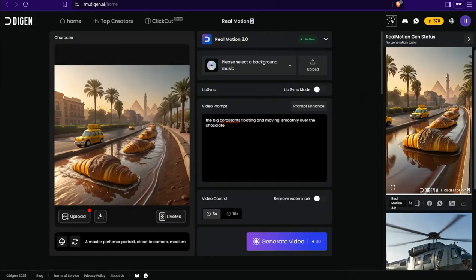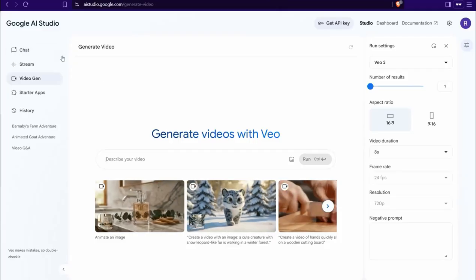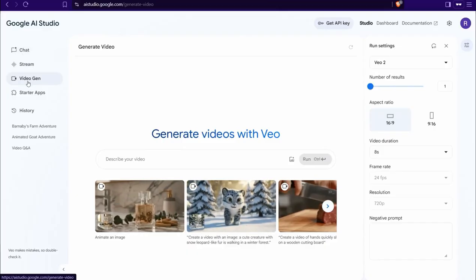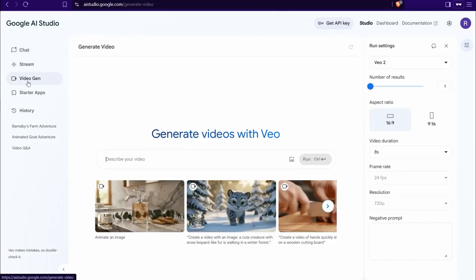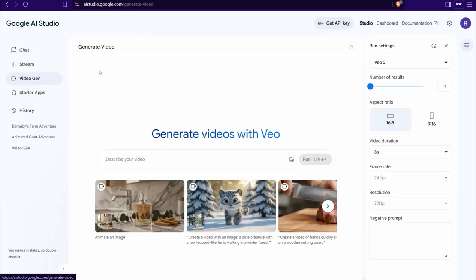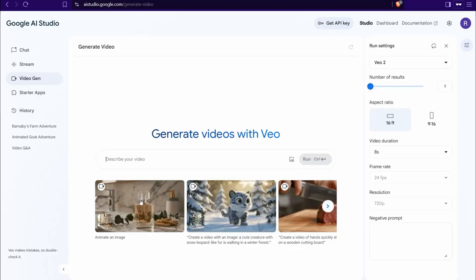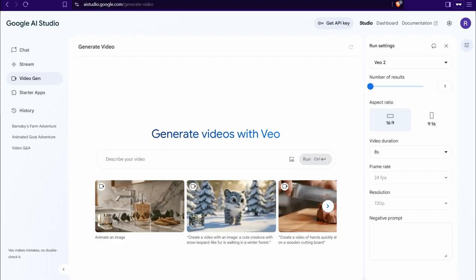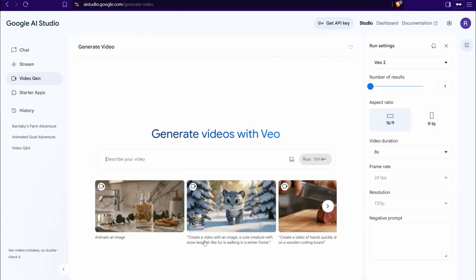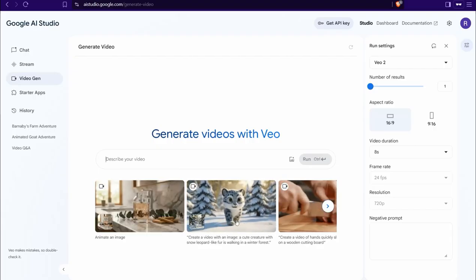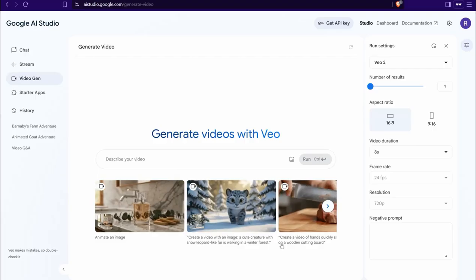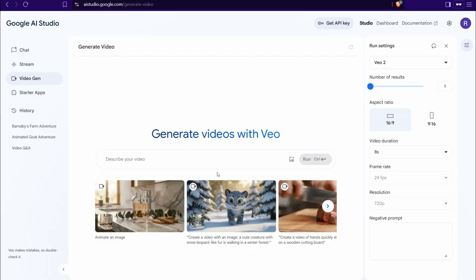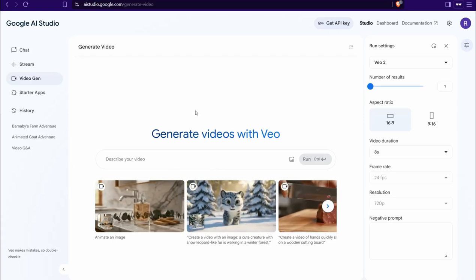And for sure you can try this amazing website that is Google AI Studio, and head over to Video Gen. And you can find a plethora of different possibilities to make your own AI videos. Either you can animate your image using the camera movement as you see in this preview, or you can upload and insert your image and just insert your description as you observe, or you can create your video from a prompt or a description, or that we can say text to video. And for sure it gives you a free plan.